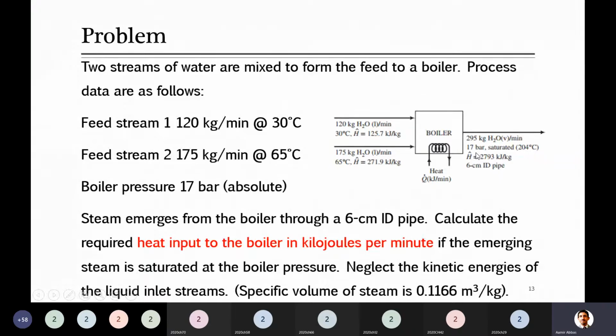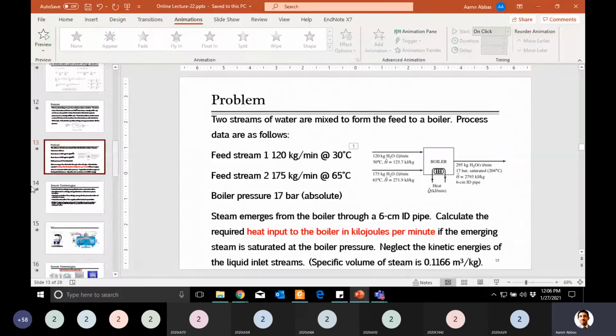So if you keep raising the pressure, as I was just telling you, if you change the surrounding pressure, your boiling point increases. If the pressure reaches 17 bar, water will boil at 204 degrees C, and saturated here means just produced at this pressure. Why am I showing this here? We wrote something called specific enthalpy for all these three. So where did it come from? Let's look at those tables.